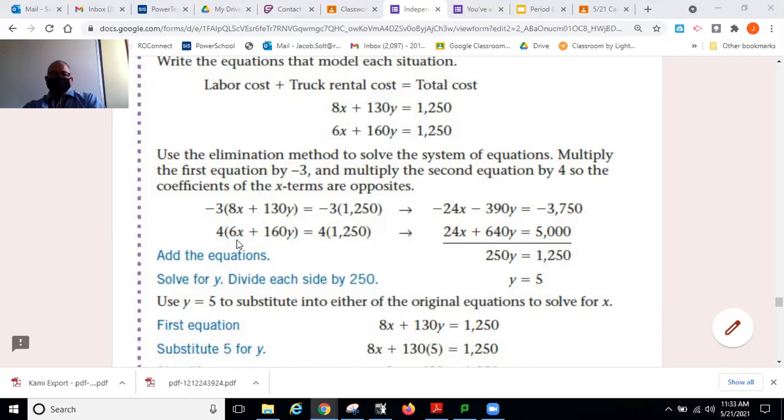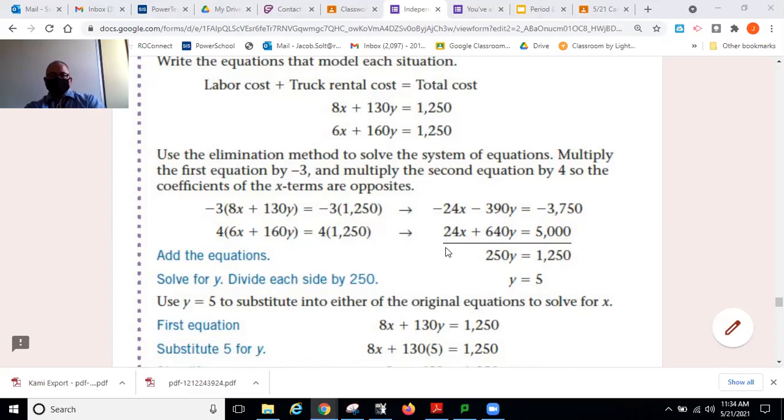In order to make this 6 become a 24, they decided to multiply the entire equation by 4. 4 times 6x is going to be 24x, positive. 4 times 160y is going to be 640y. 4 times 1,250 is going to be 5,000. Now they have that set up like this. Negative 24x minus 390y is going to equal negative 3,750.